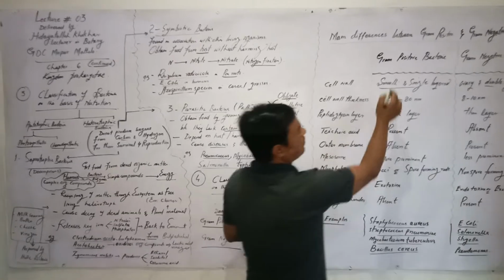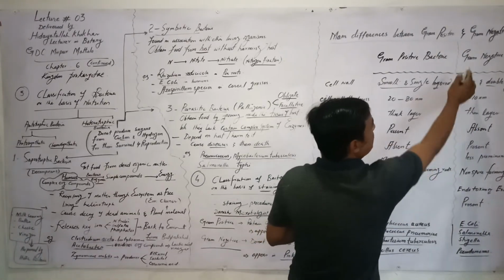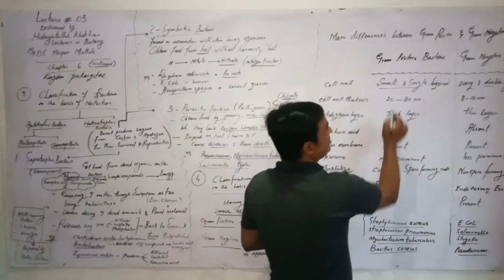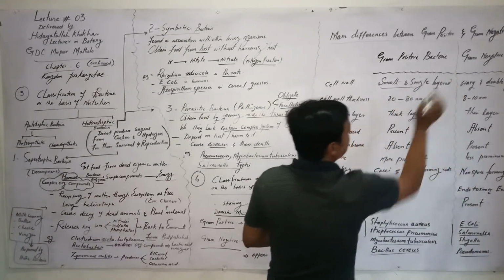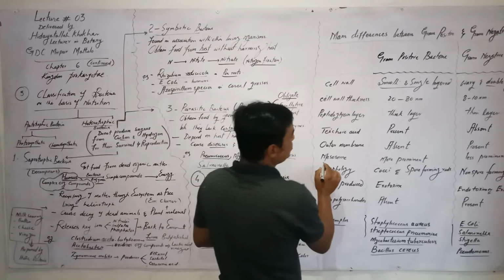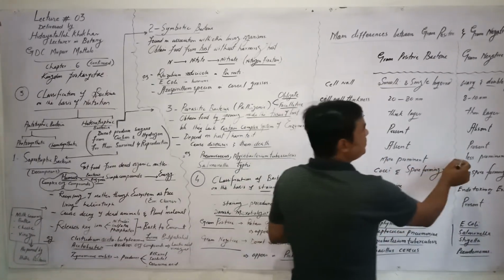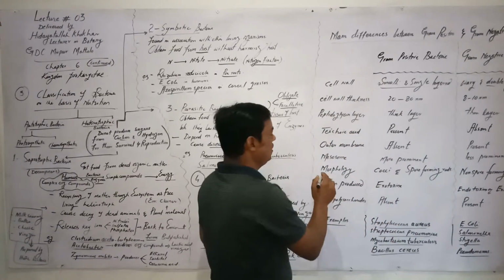Teichoic acid is present in gram positive, absent in gram negative. Outer membrane is absent in gram positive, present in gram negative. Mesosome is more prominent in gram positive, less prominent in gram negative.